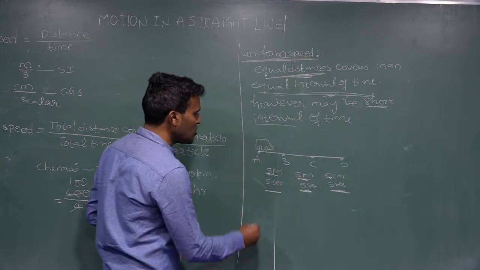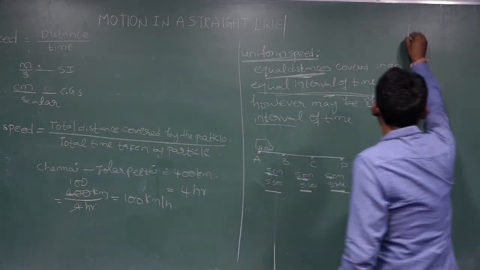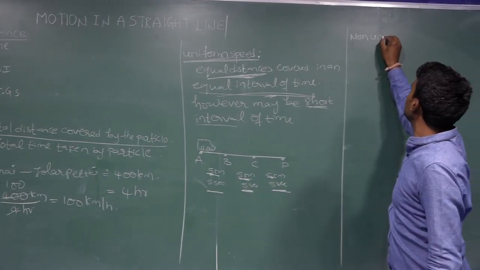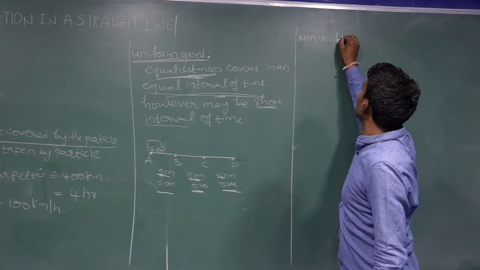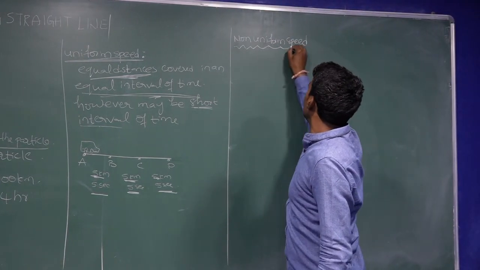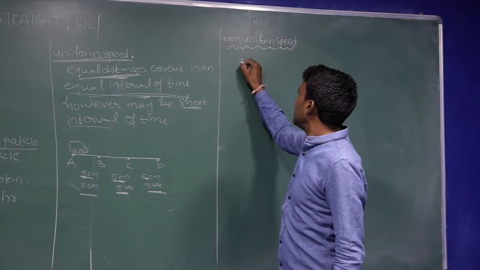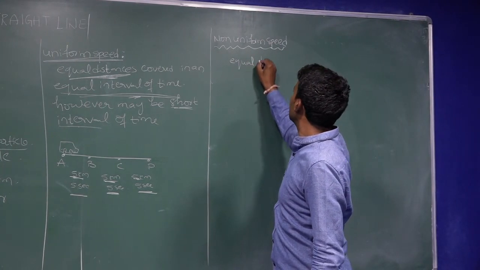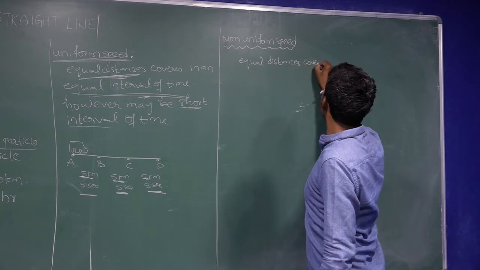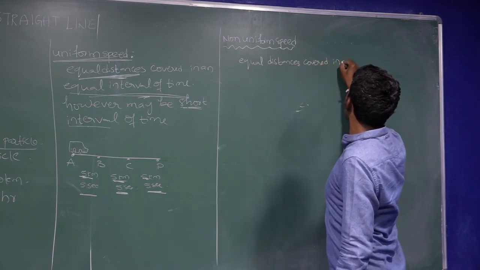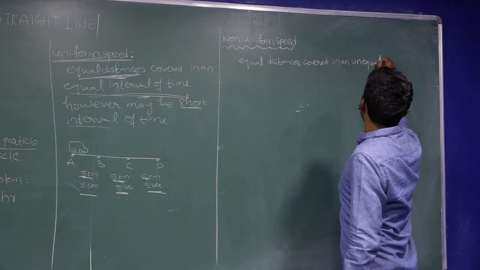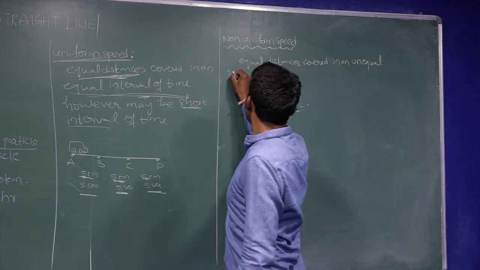Next one, non-uniform speed. I am taking non-uniform speed. Non-uniform speed, again, is equal distances covered in an unequal interval of time.